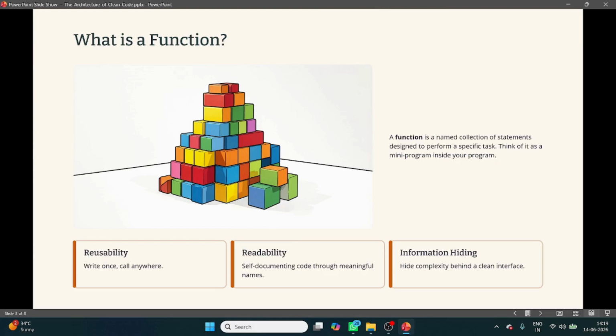Now, what is a function? Now let's understand what a function actually is. A function is simply a block of code designed to perform a specific task. Let me relate this to a real life example. You can think about your smartphone.